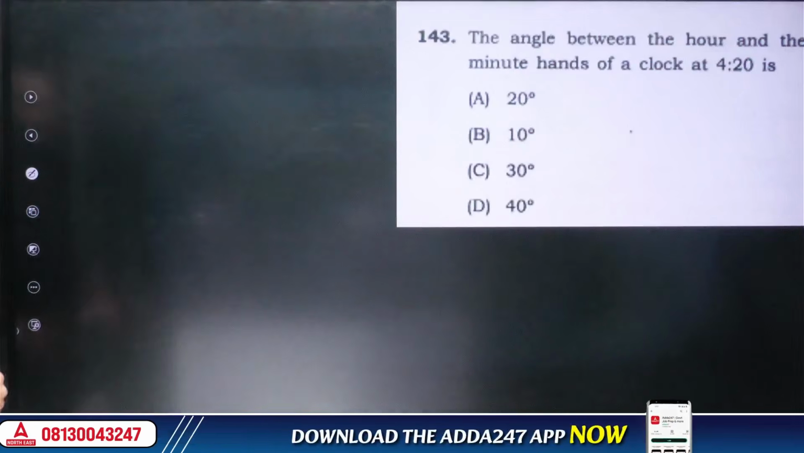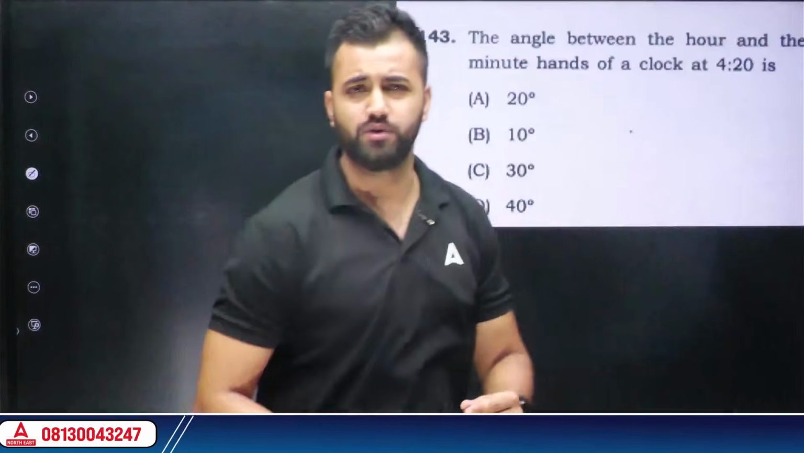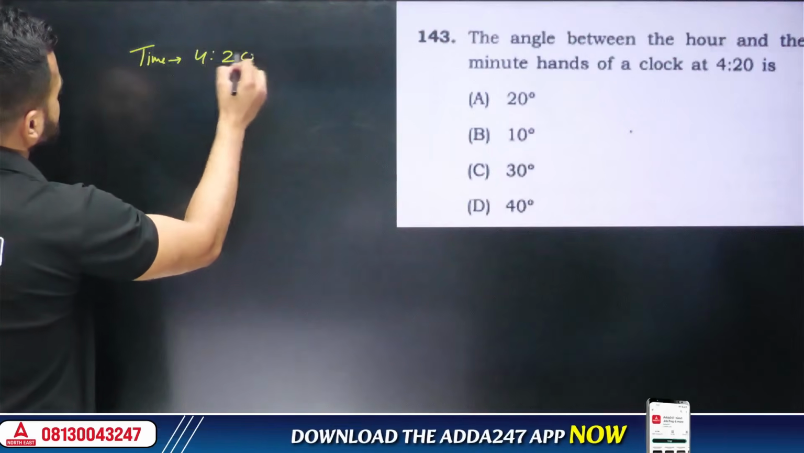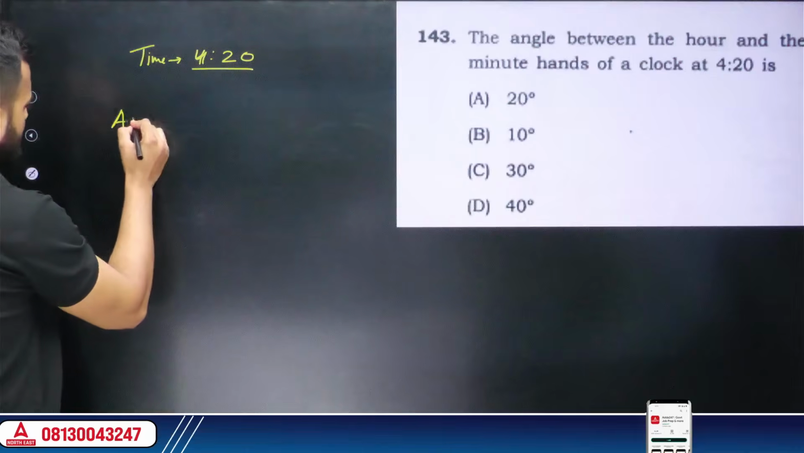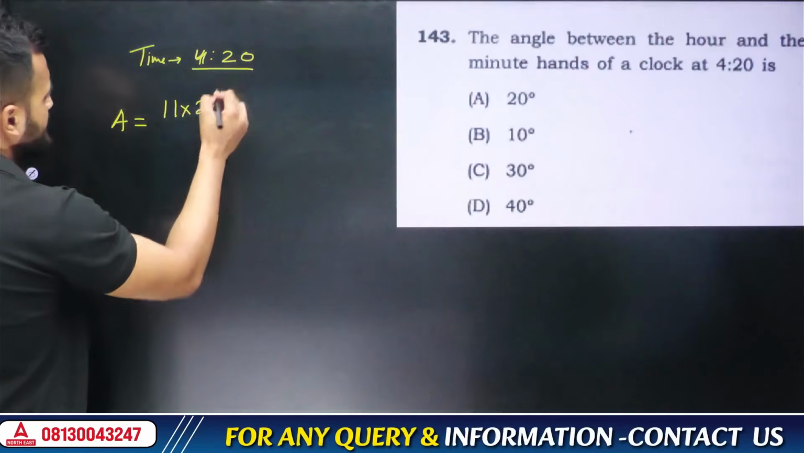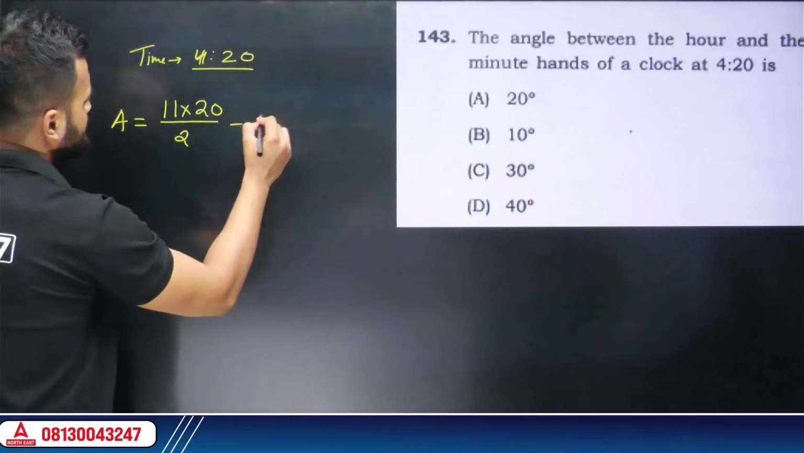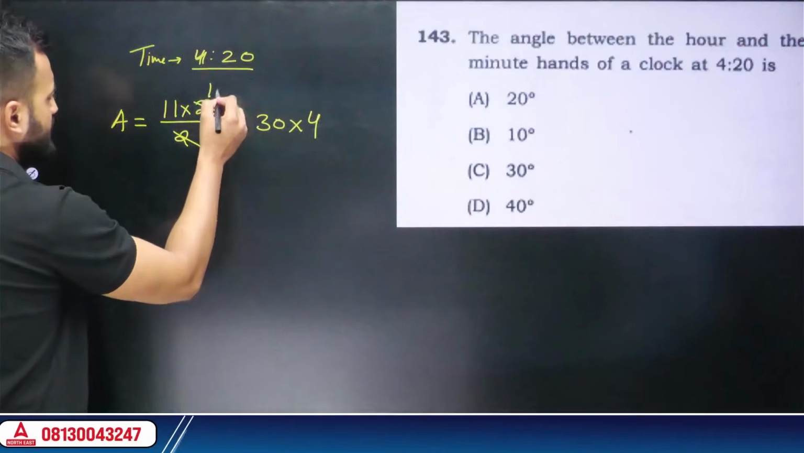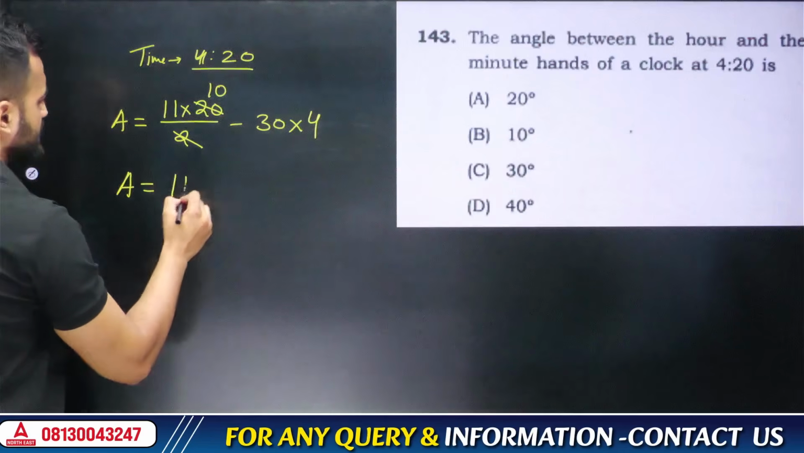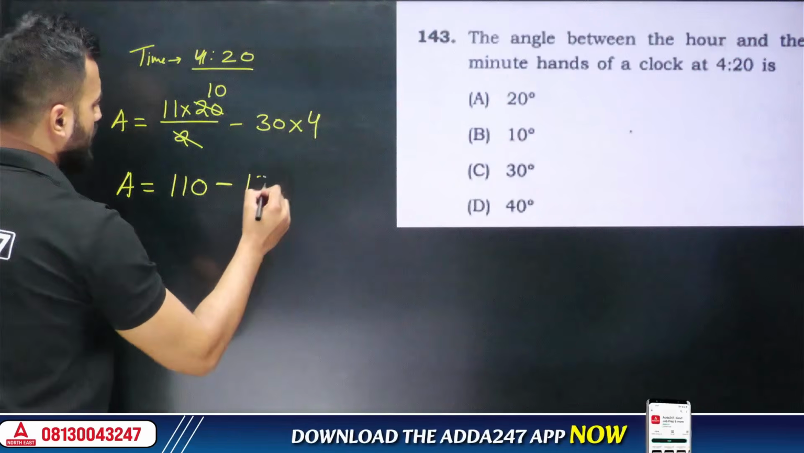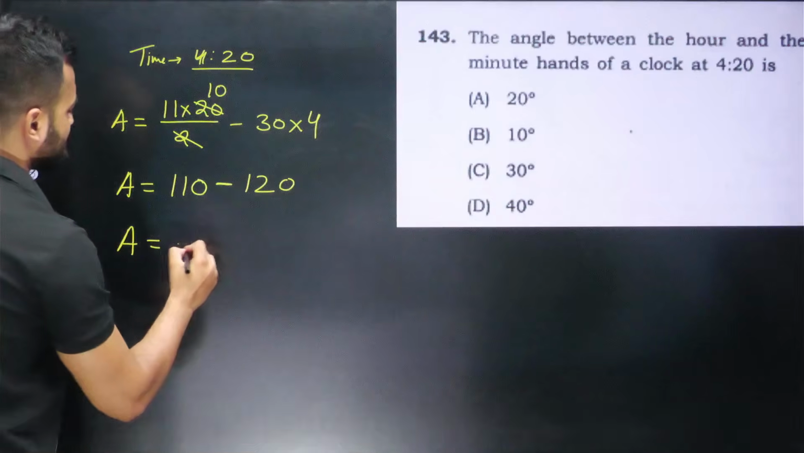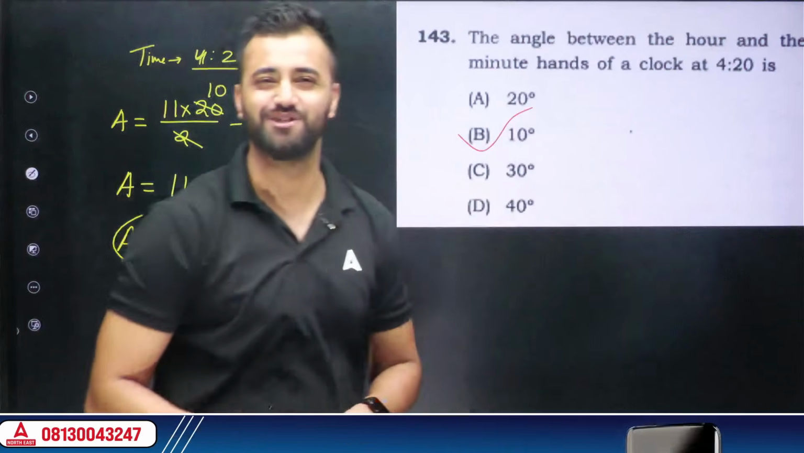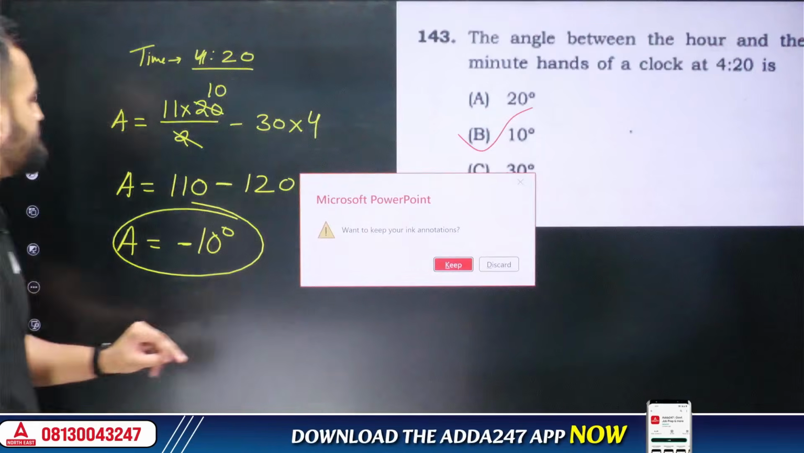See, this is another question. They have given that the time is 4:20. Now we need to get the angle. Let's do it. Time is 4:20, and we need to get the angle. Angle is 11 m, where m is 20 out here. Minute is 20 divided by 2, minus 30 into h. Hour is 4, just put 4 out here. Got it? So cancel 20 and 2. You're getting 10. So the angle made is 11 into 10, which is 110, minus 30 into 4, which is 120. And in that way, the angle that you're getting is minus 10 degrees, which I can see is in my option number B. Let me show you in the clock as well. 4:20.